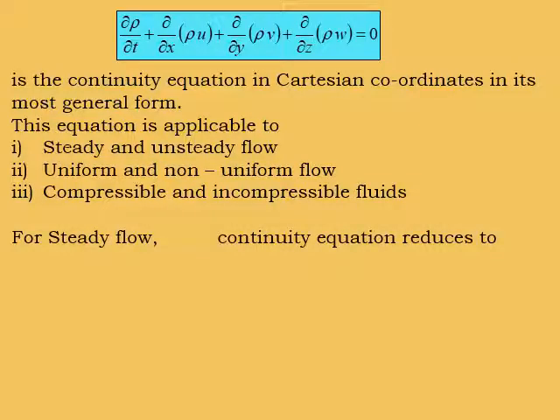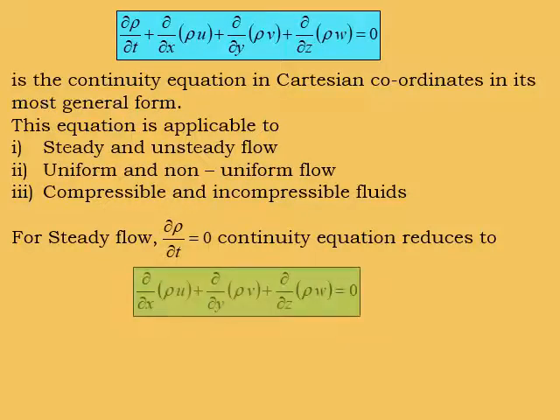For steady flow, the change in density with respect to time is equal to 0, so the first term ∂ρ/∂t gets cancelled. The continuity equation reduces to ∂/∂x (ρu) plus ∂/∂y (ρv) plus ∂/∂z (ρw) equals 0.